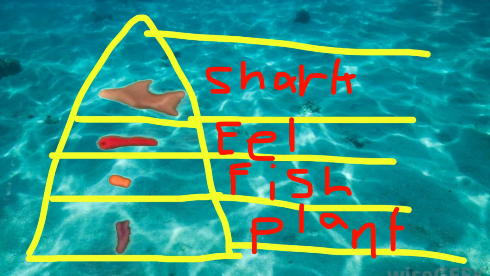On the bottom is a small aquatic plant, which is the producer. Next, we have a small fish, which is the primary consumer. Then, we have an eel, which is a secondary consumer. And finally, we have the shark, which is a tertiary consumer.